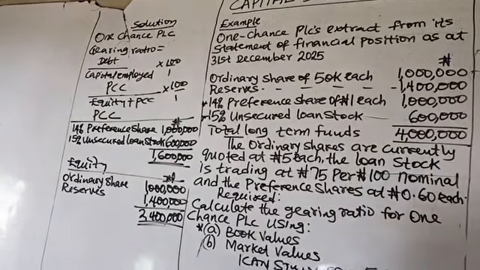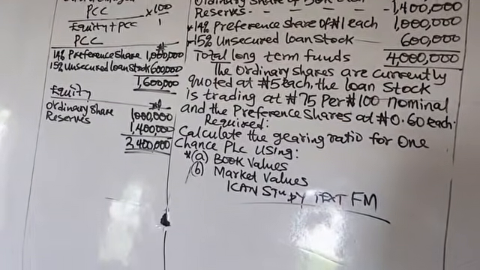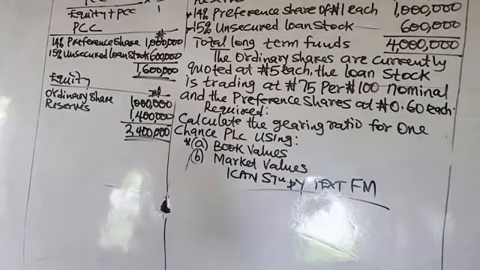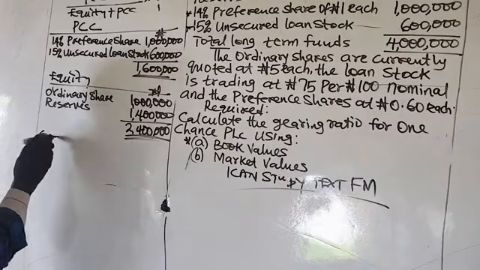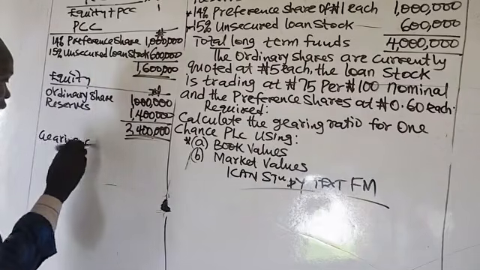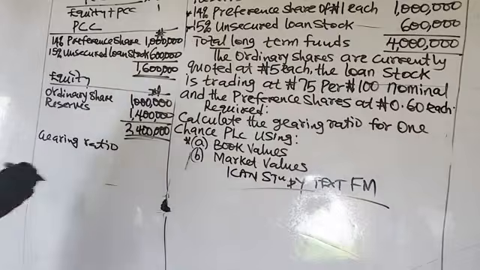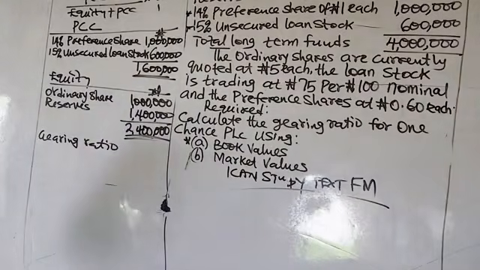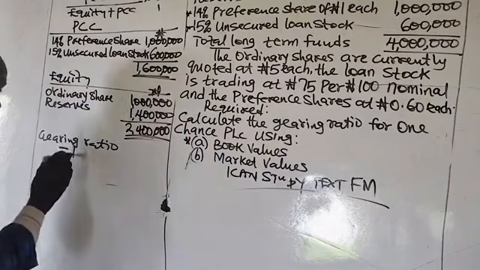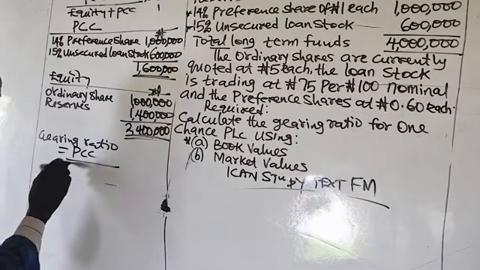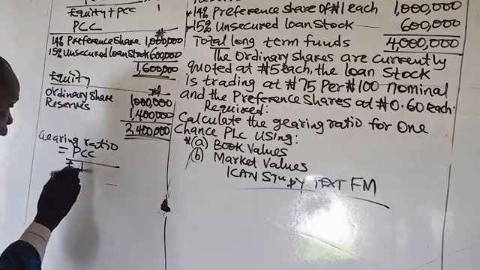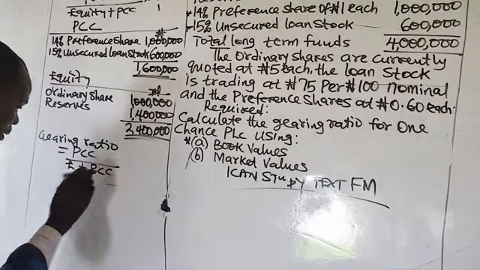Now that you have obtained the total equity, you want to calculate the gearing ratio. I've told you the gearing ratio is the prior charge capital over capital employed, and the capital employed comprises equity plus prior charge capital.